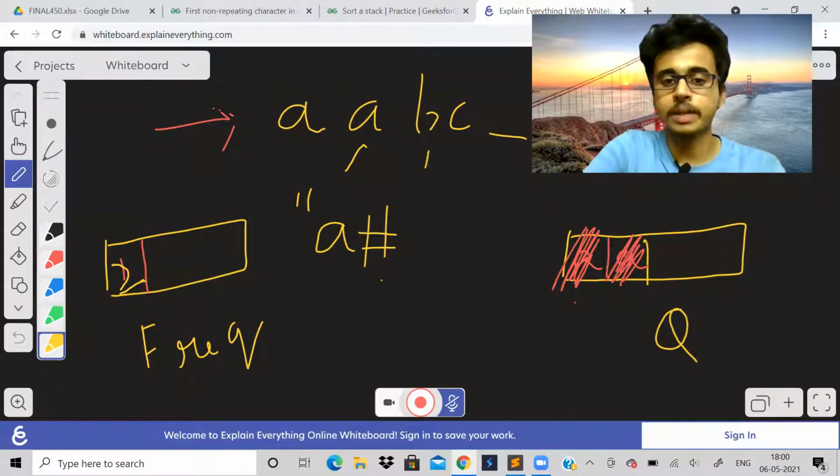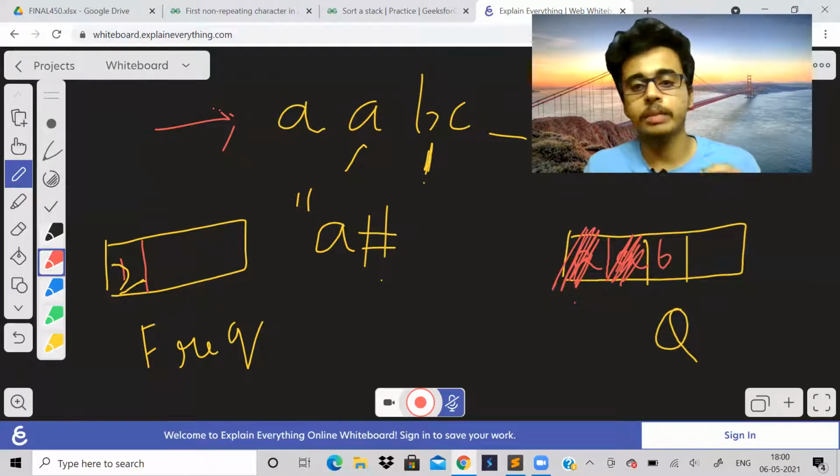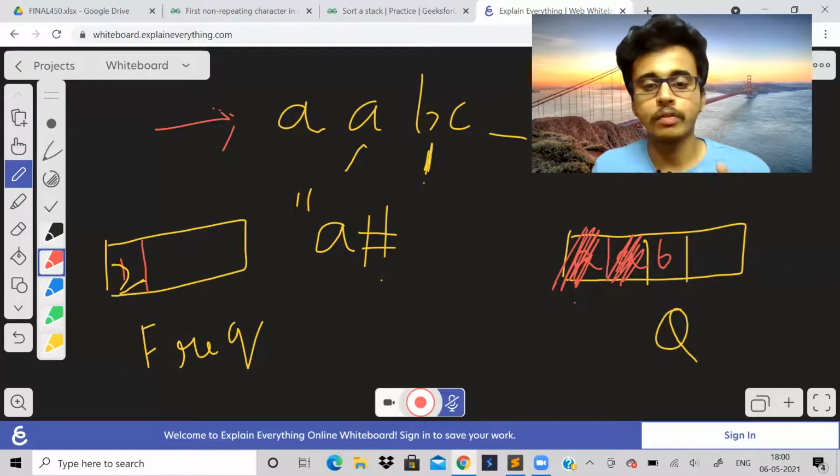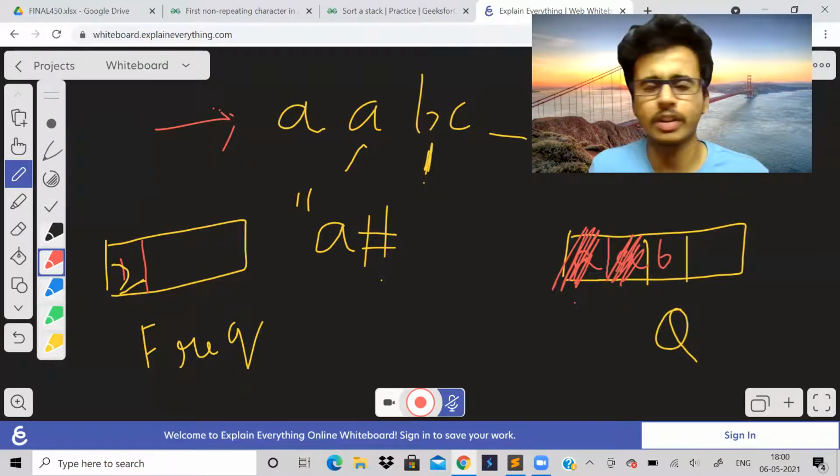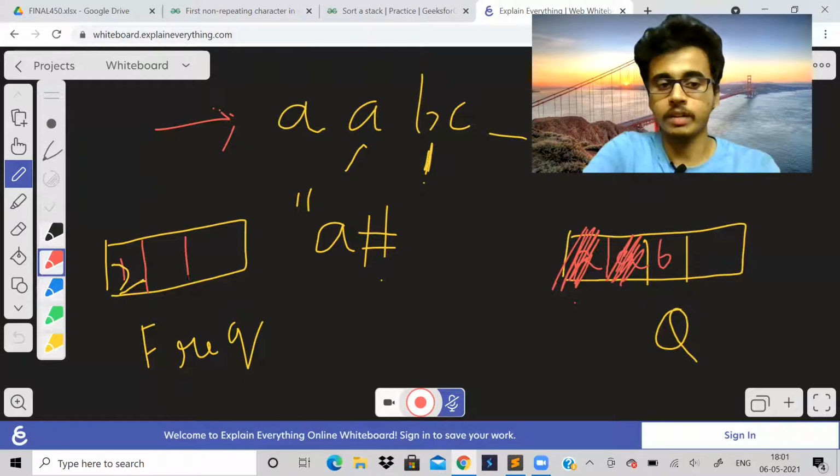So after this, the B character will be inserted into the queue. Now again B character is inserted, and the algorithm will work. It will find out that B is the non-repeating character because the frequency of the front part is equal to 1. That is why it is the first non-repeating character. So when B is inserted, frequency becomes 1, and because frequency is 1, it will be inserted in the answer